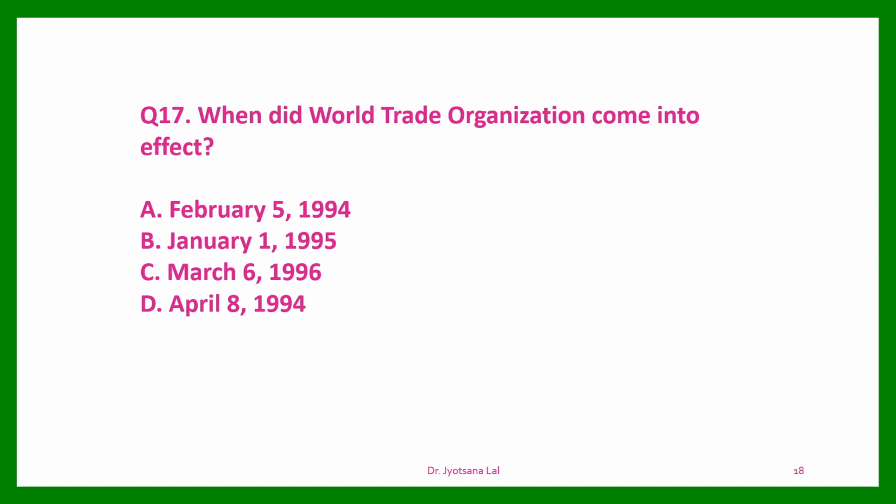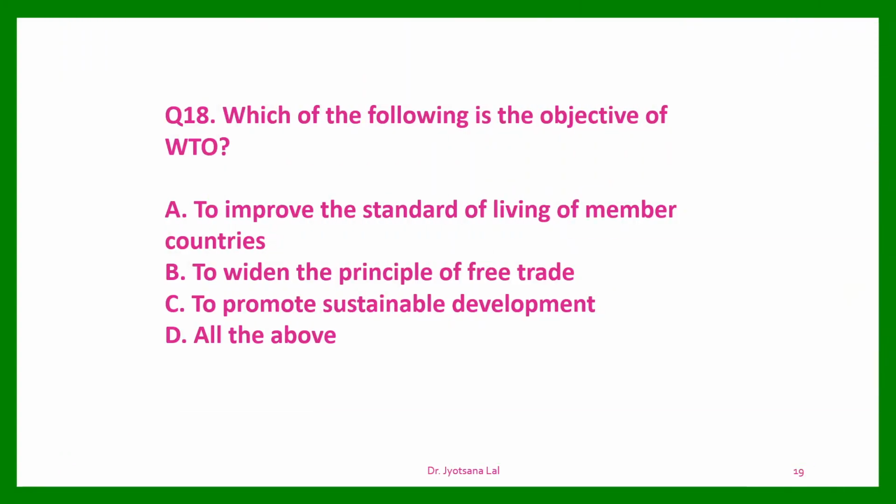When did the WTO, World Trade Organization, come into effect? Yes, easy question and important as well. Option B, January 1st, 1995. Question number 18. Which of the following is the objective of WTO?